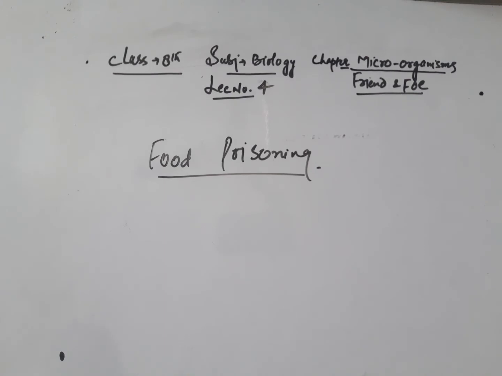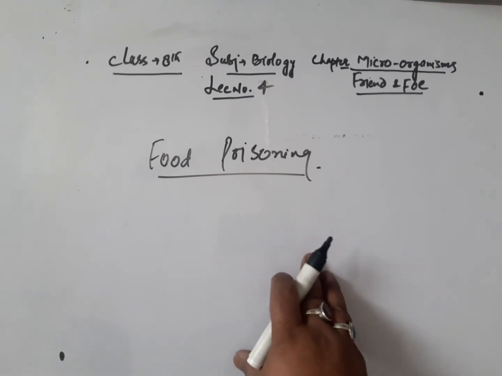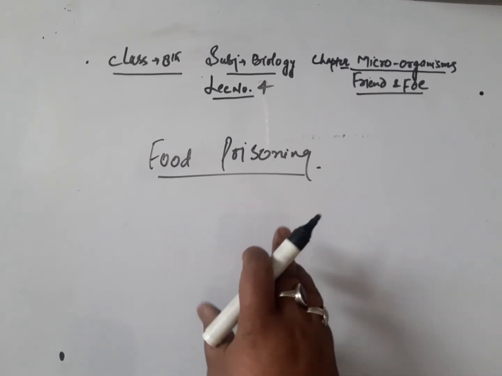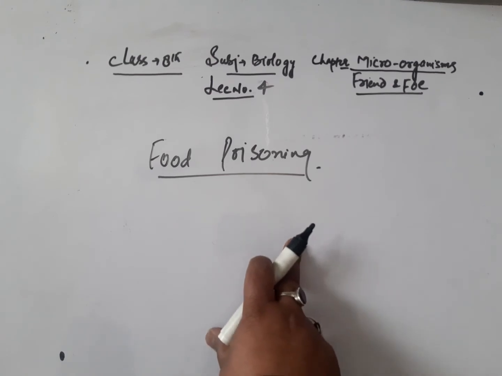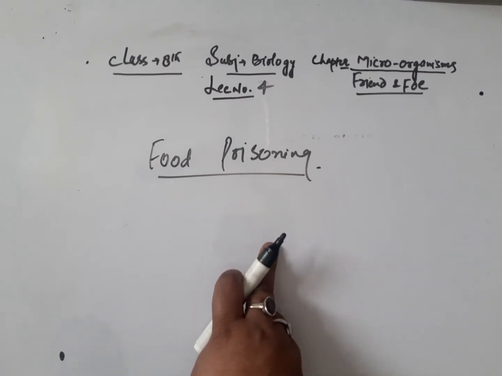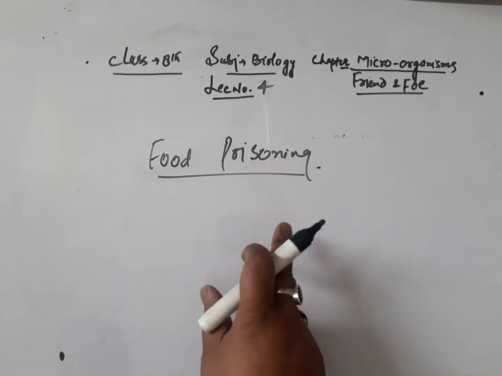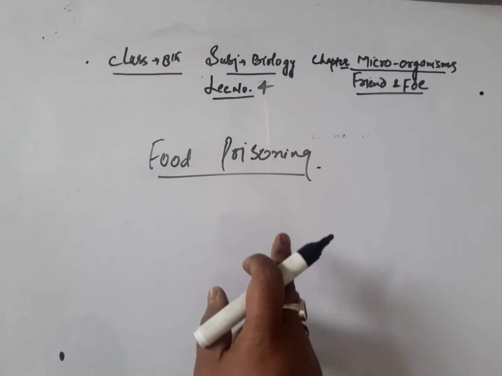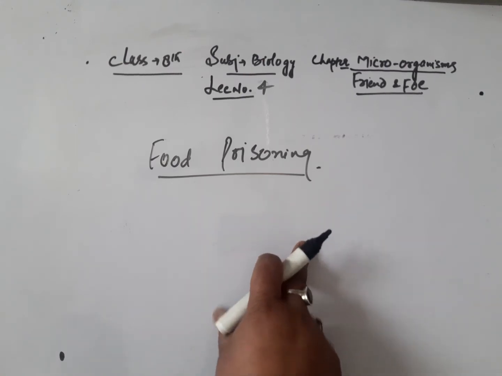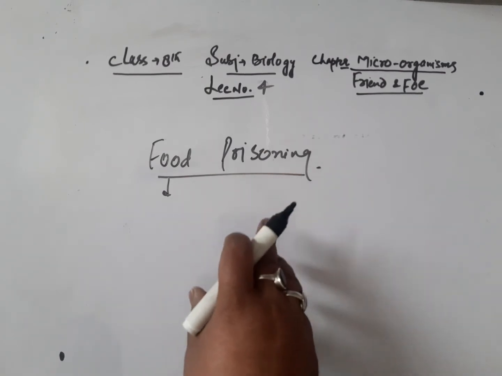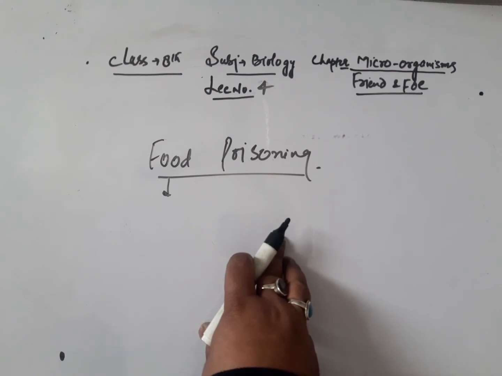What is food poisoning? Now, as we know, if the food is not covered properly, stored properly, or preserved properly, then it gets spoiled by the action of microorganisms, whether bacteria or fungi. The microorganisms that grow on our food sometimes produce toxic substances. So when they produce toxic, or we can say poisonous, substances, the food spoiled in this manner starts giving bad smell or bad taste.